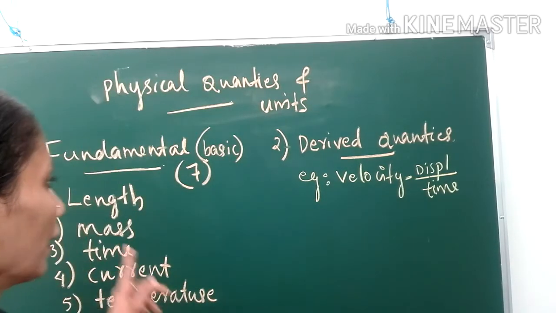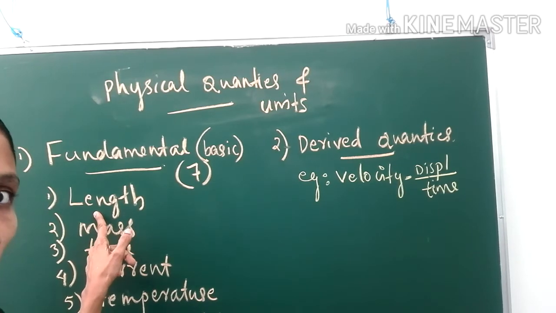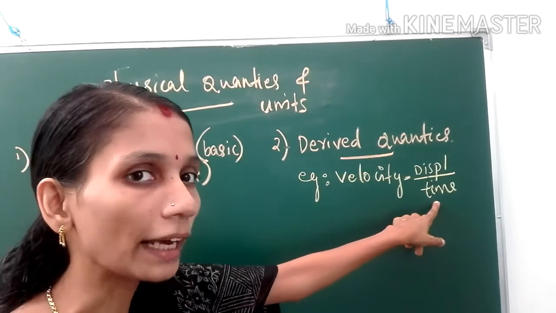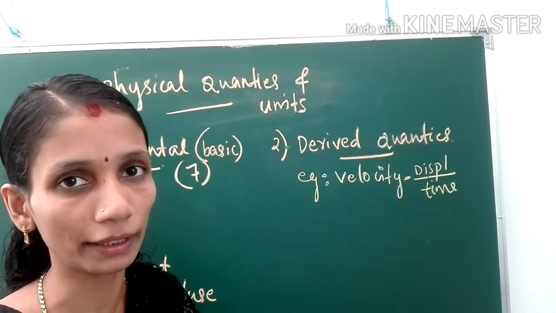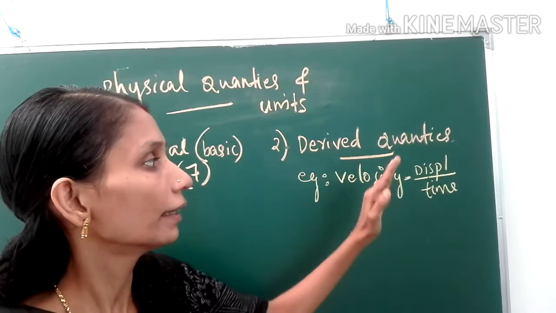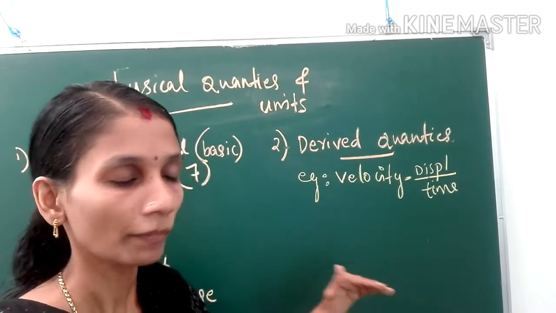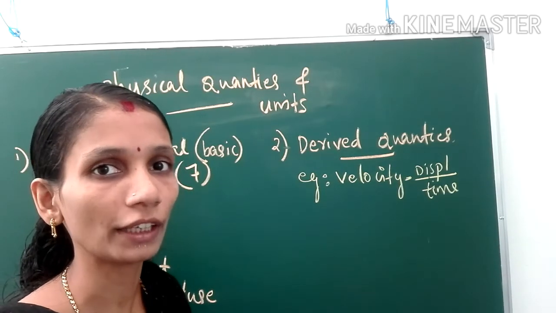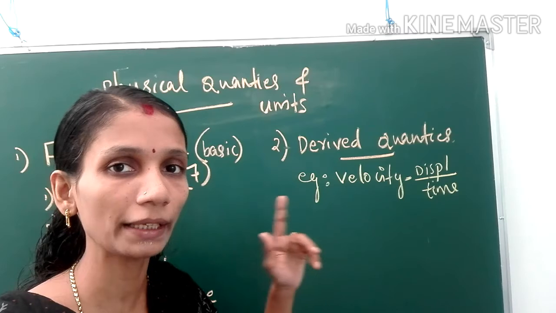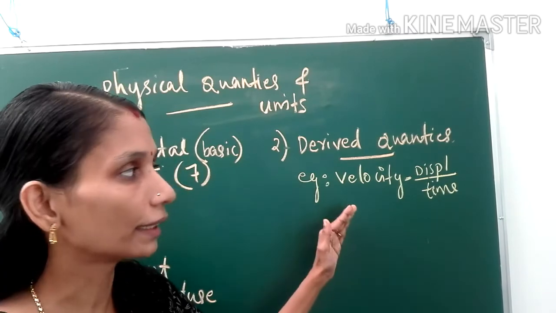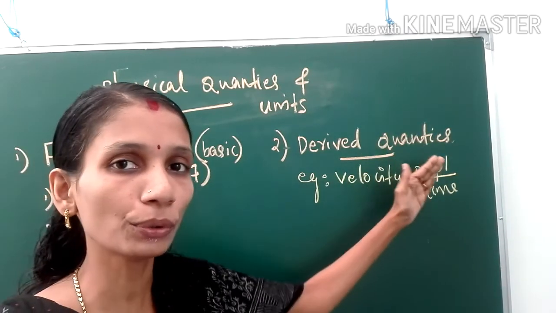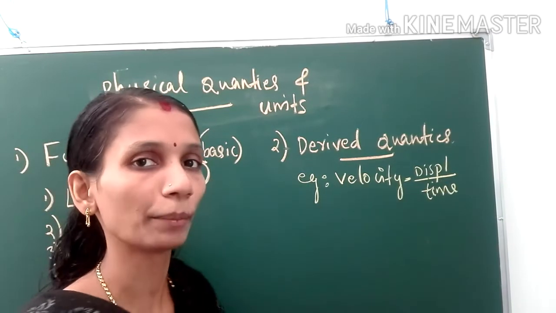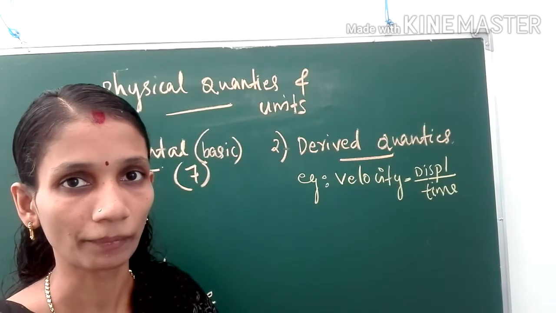This length is a fundamental quantity, and time is also a fundamental quantity. So, if you are dividing displacement by time, what we will get? Velocity. That means we derive velocity from 2 fundamental quantities. So, velocity is an example of a derived quantity.